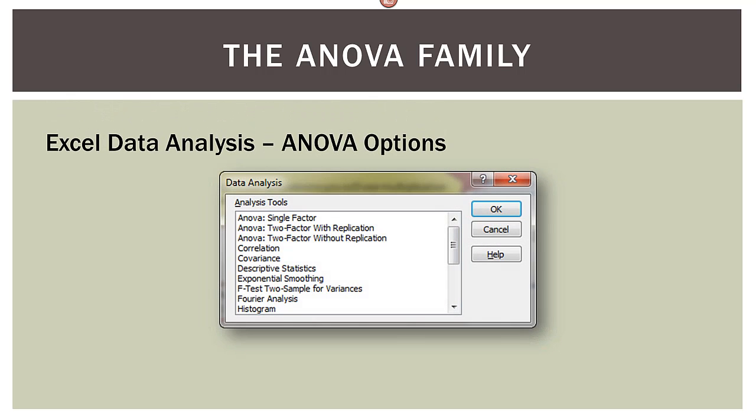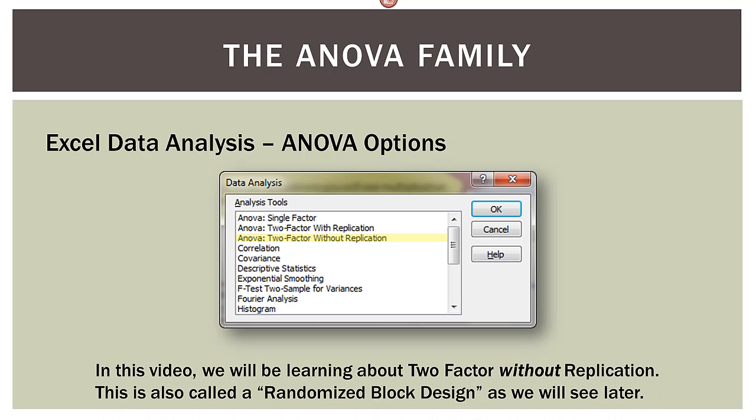Now, there are several types of ANOVAs, and let's look here at Excel to see what it offers us. In Excel, we have the ANOVA single factor, that's the one-way ANOVA, and then we have the ANOVA two-factor with replication, and the ANOVA two-factor without replication. We're going to be looking at the ANOVA two-factor without replication in this video.